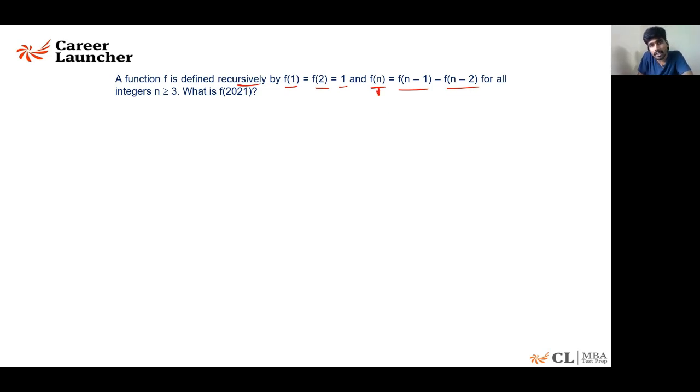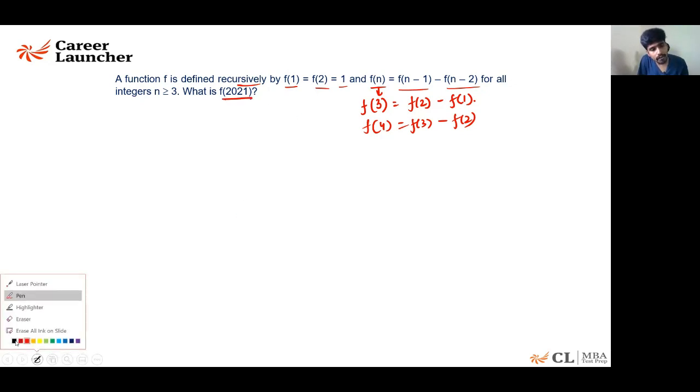For example, if I put n is equal to 3, f of 3 should be equal to f of 2 minus f of 1. Similarly, f of 4 is equal to f of 3 minus f of 2. In these kinds of questions, you typically have to write a few terms up to some small number n, and then try to find a pattern. Once you figure out that pattern, you will be able to find f of any number. We want to find f of 2021.